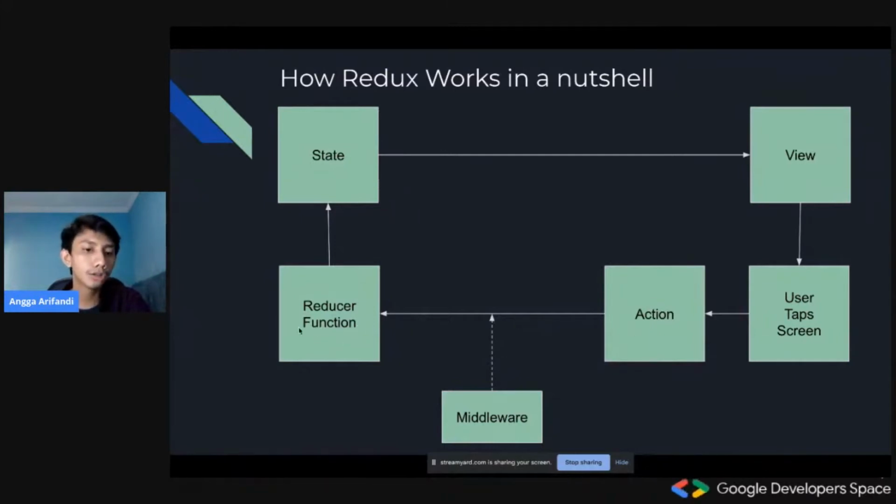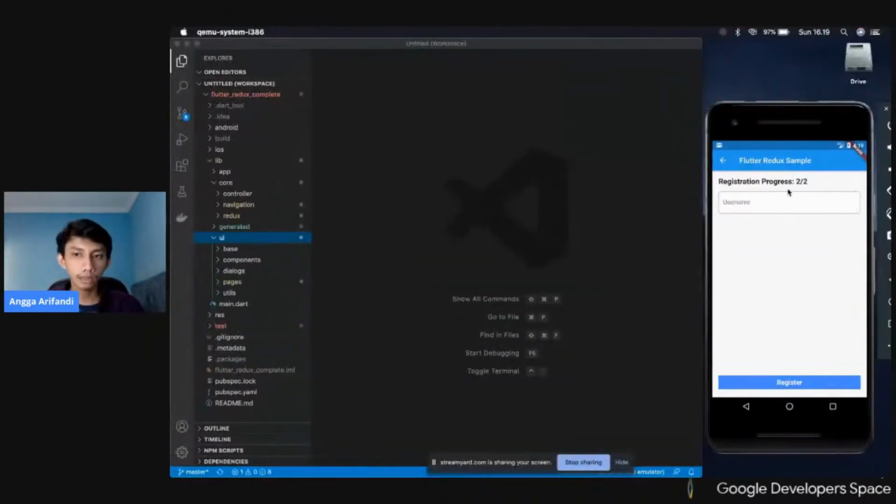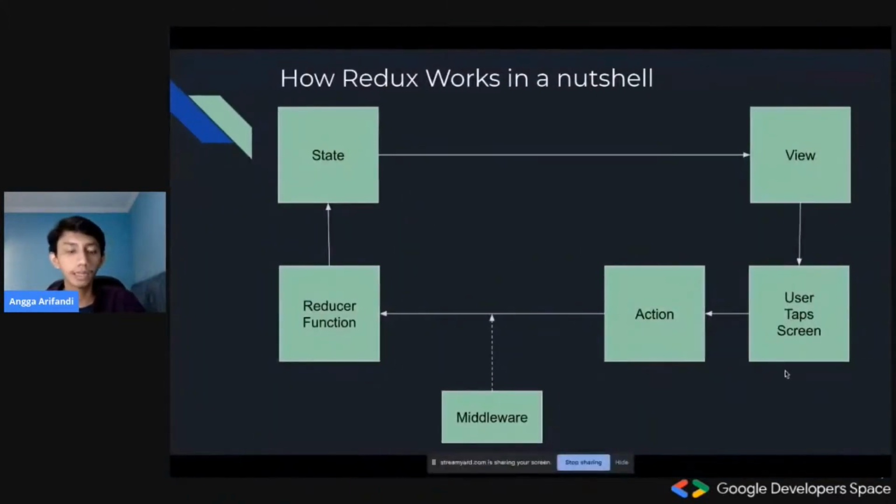Basically, the reducer function is a function to mutate state, or rather not mutate state, but create a new state based on some conditions from this action. Then the reducer function would create a new state, and that new state will be delivered to the view. So this text is changing, and it shows this back button. Yeah, so that is basically it.